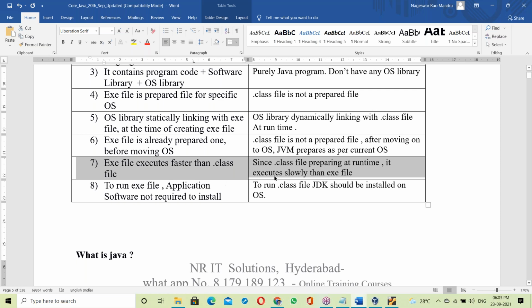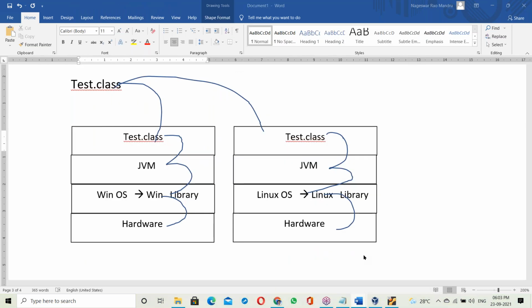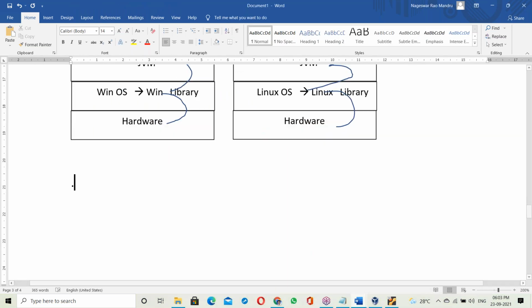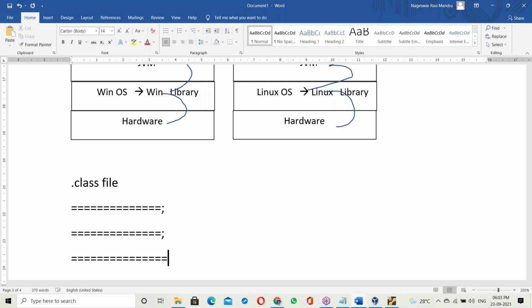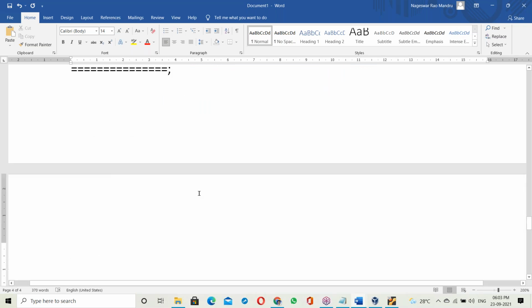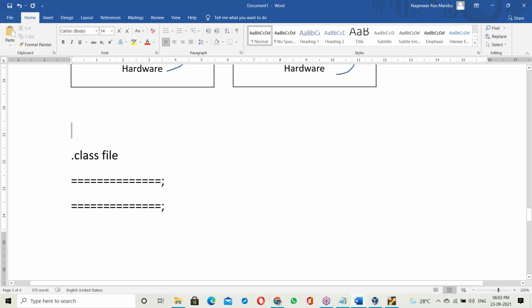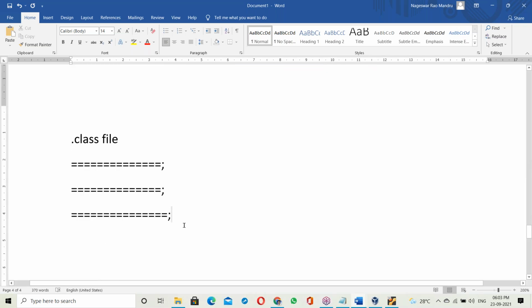When it comes to a Java program, we get a dot class file. Just like we discussed yesterday, the dot class file contains the first statement, the next statement, and all the statements. It's a bytecode file.